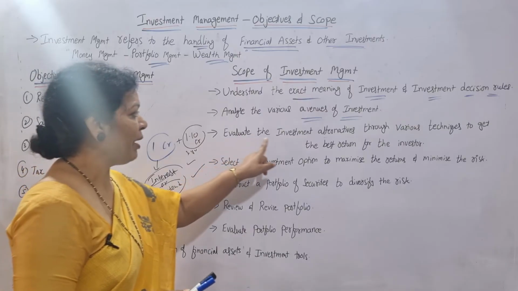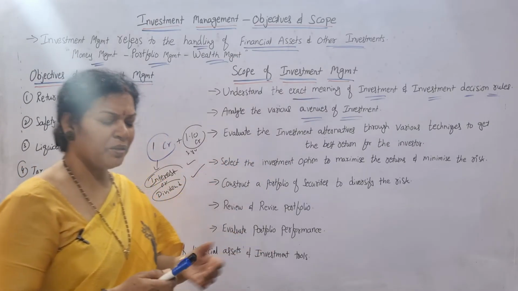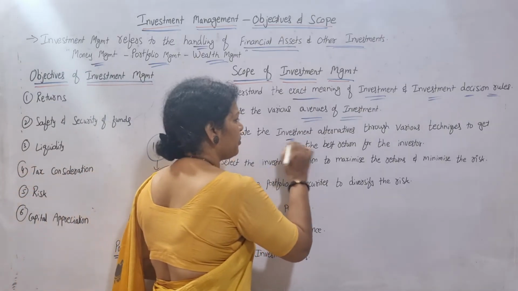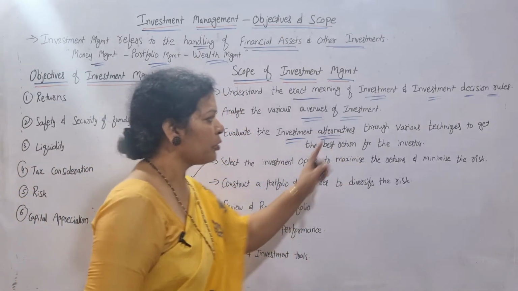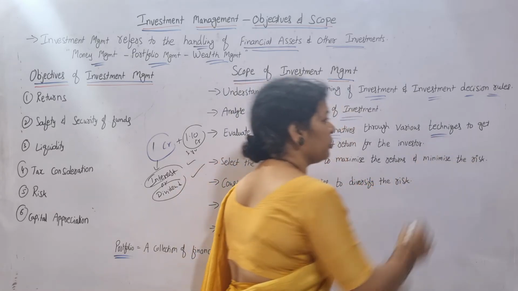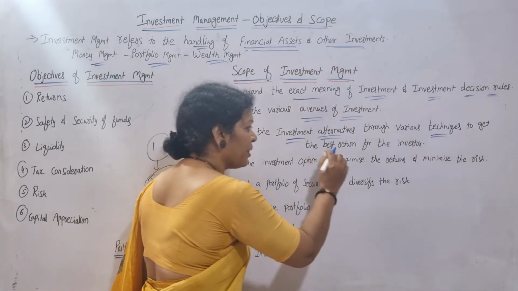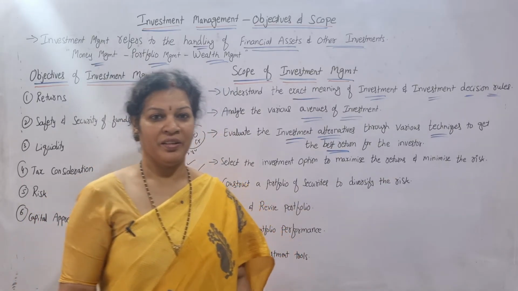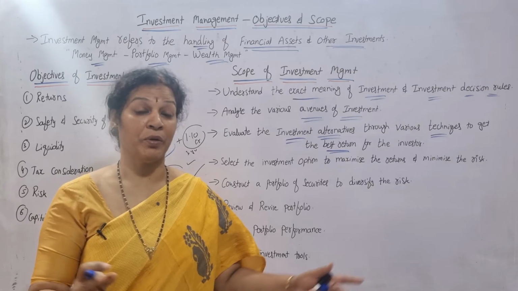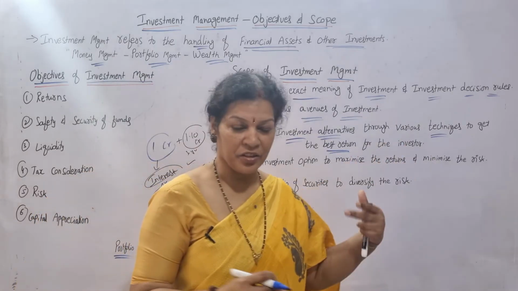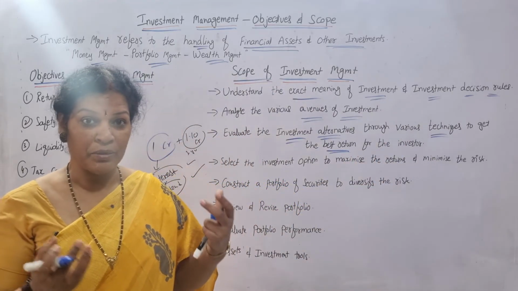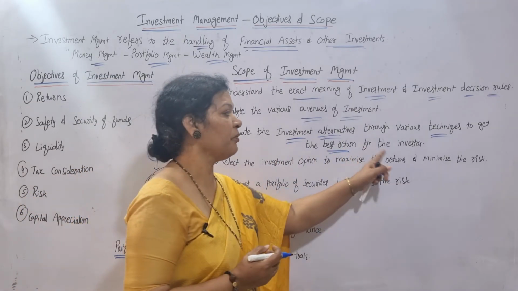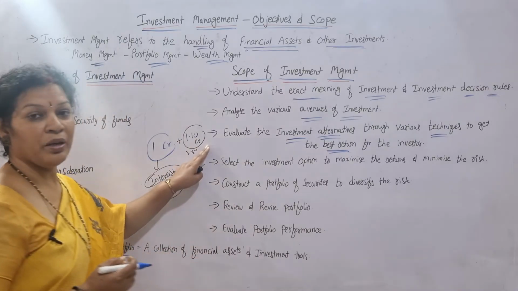And also evaluate the investment alternatives. What are the alternatives? I know the options are this, but what will be the right option among the investment alternatives? Through various techniques I want to get the best return for the investor. How many alternatives are there, and what are the techniques? Using these techniques you are expecting the best return for the investor. So this is also another important point.